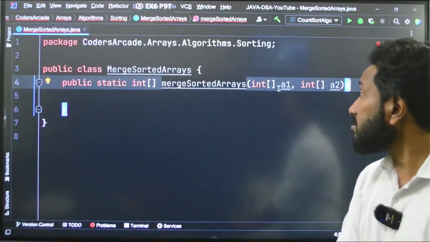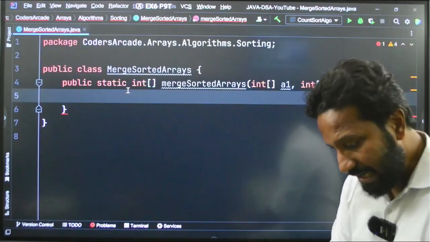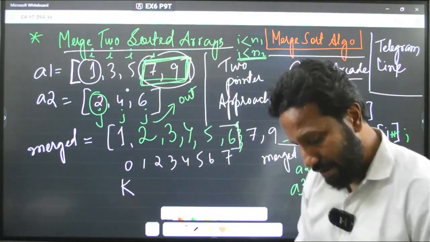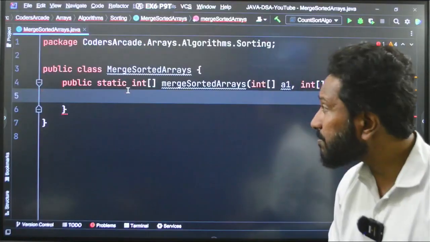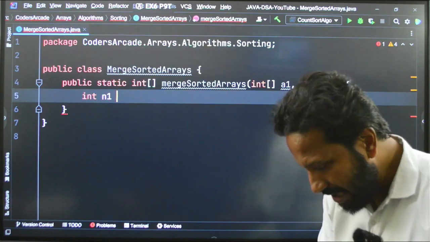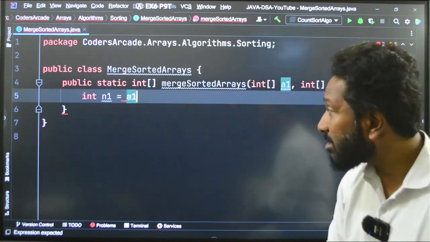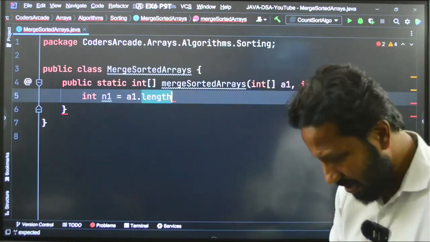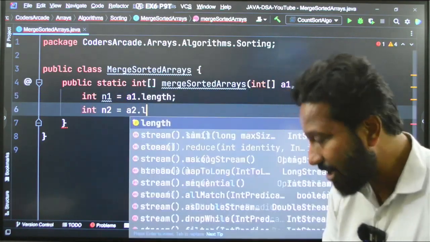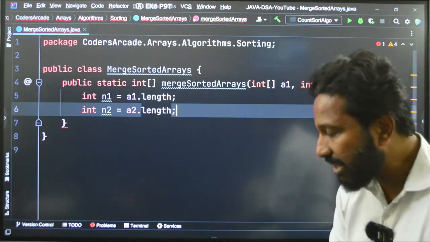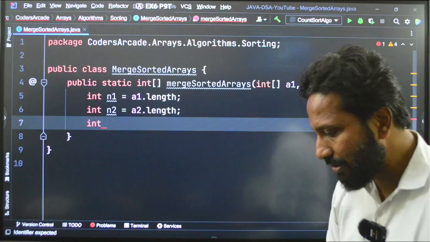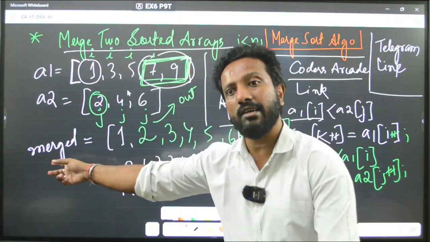So, as I said, I need these two parameters, the length of the first and the second. So, let us write down like this. Int n1 is equal to a1.length, the first length. Int n2 is equal to a2.length. Got it? And then let us create an array, the third one, because that will be copying that, right? Merged array, it will be copying this.